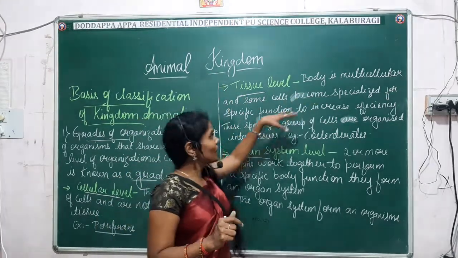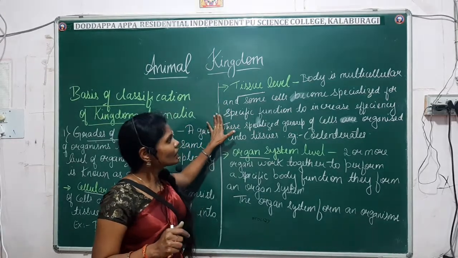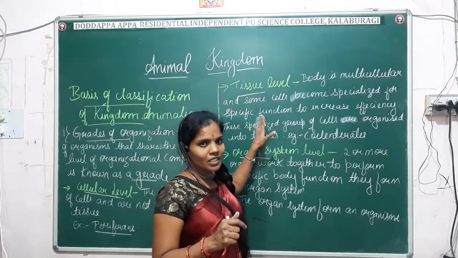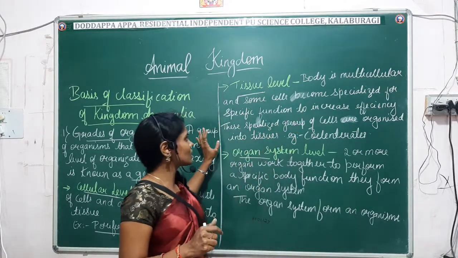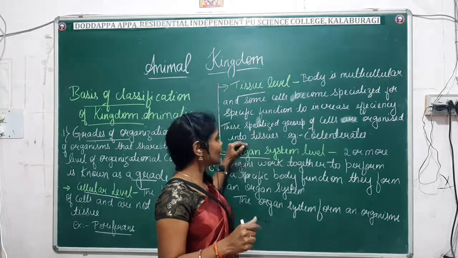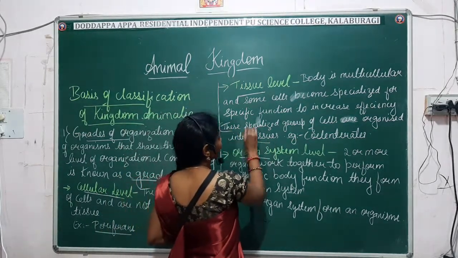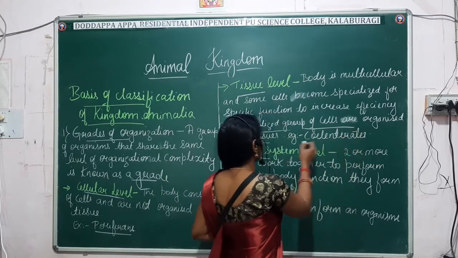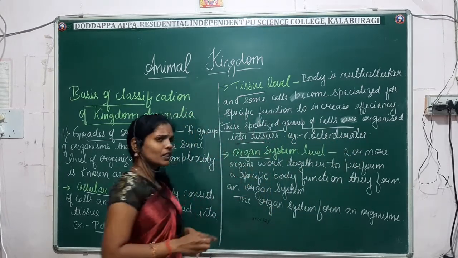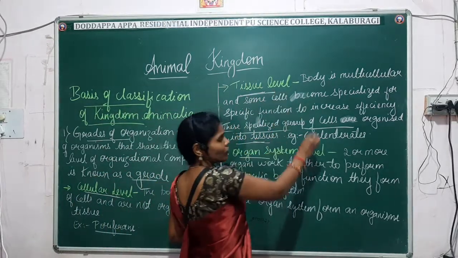The body is multicellular and some cells become specialized for specific functions to increase efficiency, and the specialized group of cells are organized into tissue. So what do you mean by tissue? The specialized group of cells organized into tissue, or a group of cells makes a tissue. Fine. So what happens in the tissue level of organization?